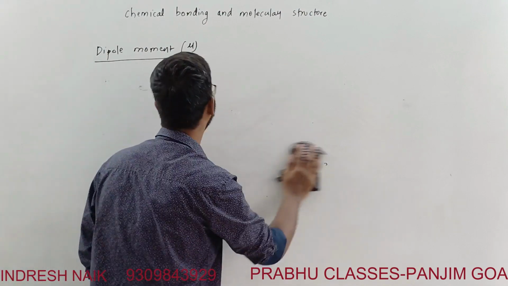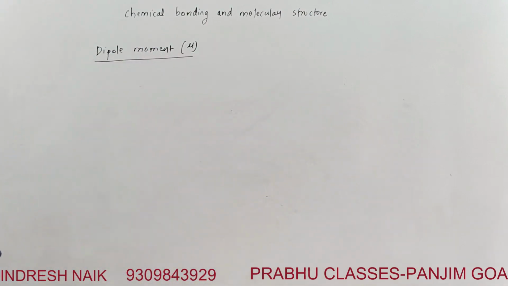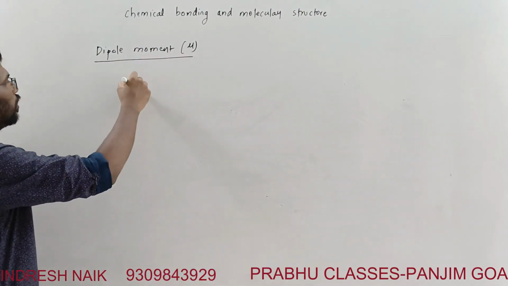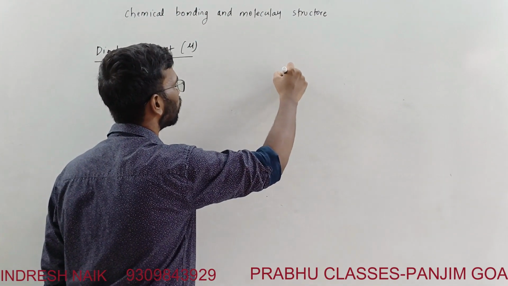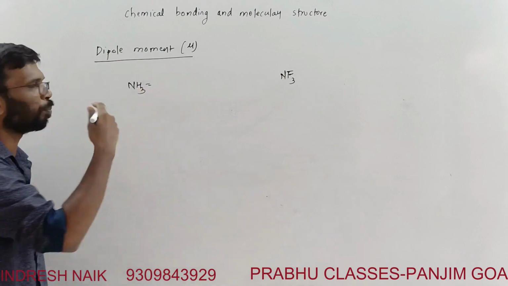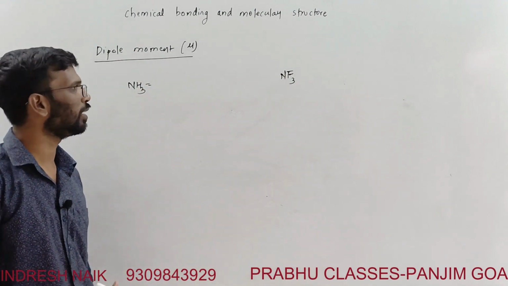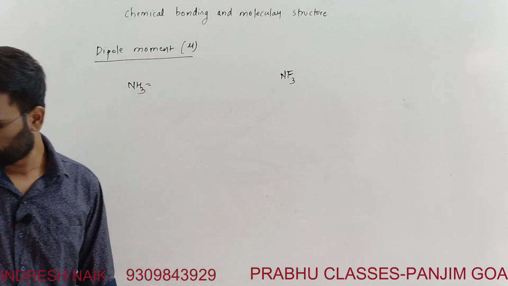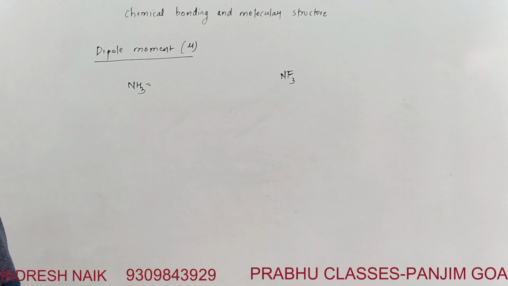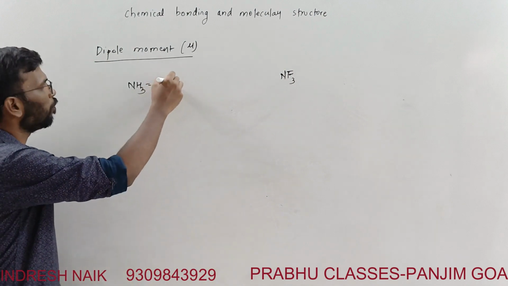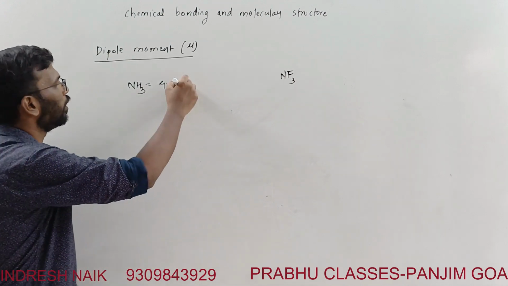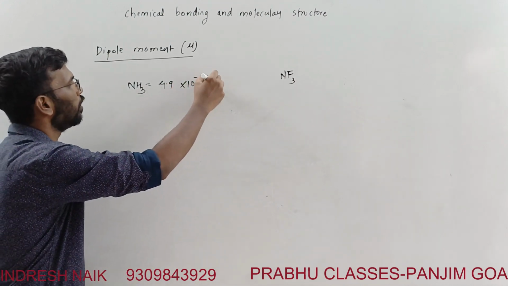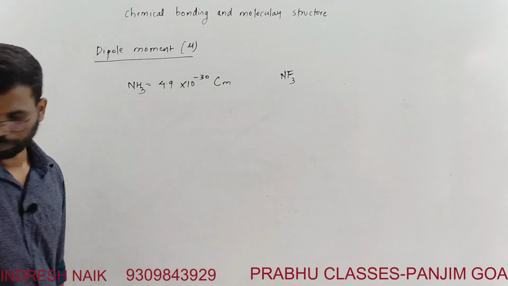We'll take the NH3 molecule and the NF3 molecule. Between nitrogen and hydrogen there is hardly any electronegativity difference. The value for NH3 is given to be 4.9 into 10 raised to minus 30 coulomb meter.